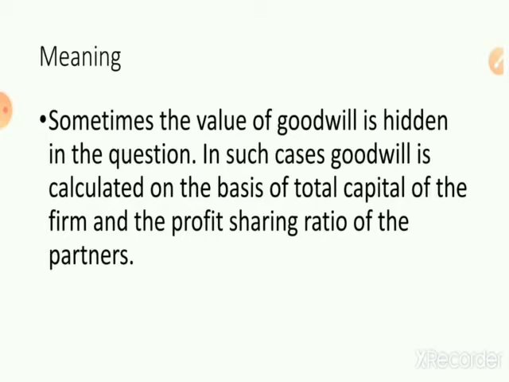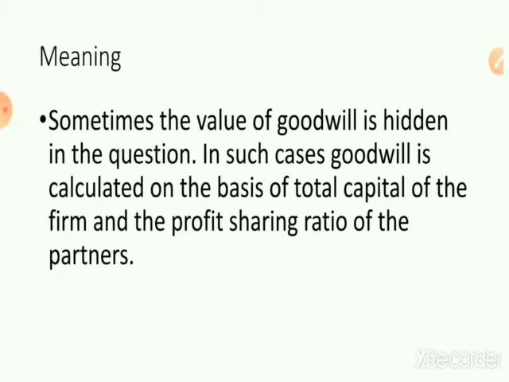Sometimes they will ask you to calculate or treat goodwill, but there will be no hints, like goodwill of the firm, or average profit method, super profit method, capitalization method. Under any method we can calculate goodwill, but no such information will be there, and still we have to calculate the value of goodwill.